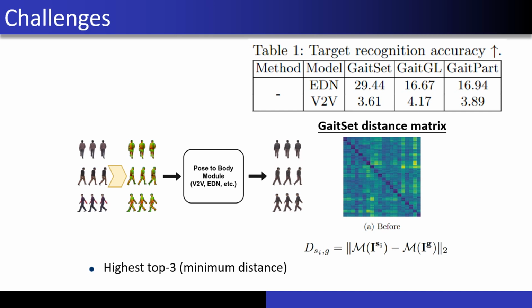An indication of this can be seen in the gait distance matrix. Each pixel in the matrix indicates the gait similarity between a generated video that has been retargeted from source objects to a single target object, in comparison with all the original videos of the source objects. Dark pixels indicate a smaller gait distance between the two videos, meaning they have similar gaits. In this distance matrix, we can see that the lowest values are on the diagonal, meaning that the proximity of the generated target is to the videos of the object from which it is created and not to the original clips of the target itself.